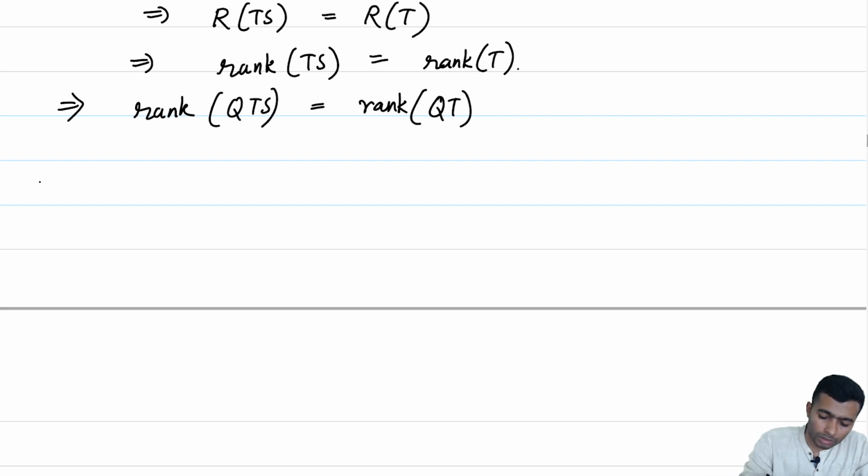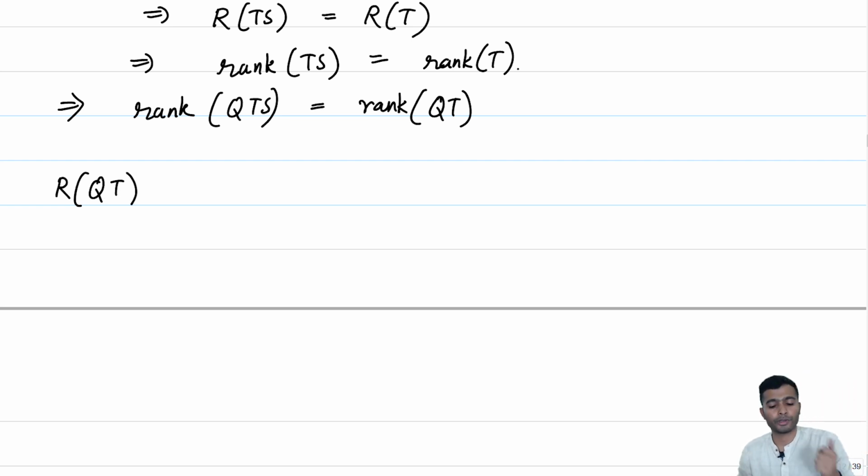Okay. So, what is R of QT? Our next question is to address what R of QT is. Whatever be the range of QT, one thing to note is that Q is an invertible map.